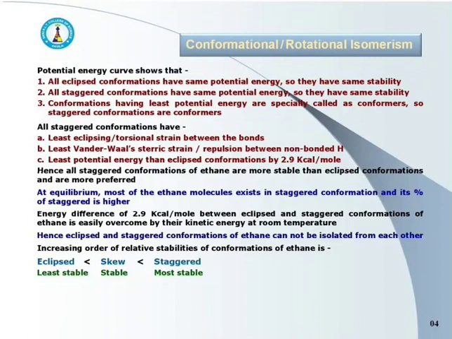All staggered conformations have minimum, that is least eclipsing strain between the bonds, which is again called as torsional strain. This eclipsing or torsional strain is due to the bond-bond interaction.